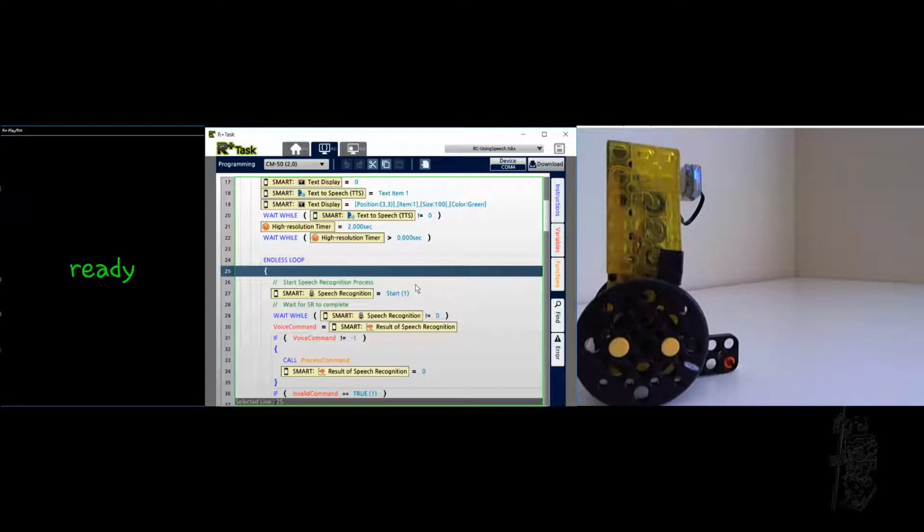Ready. Yeah. Backward. Command. Backward. Ready.